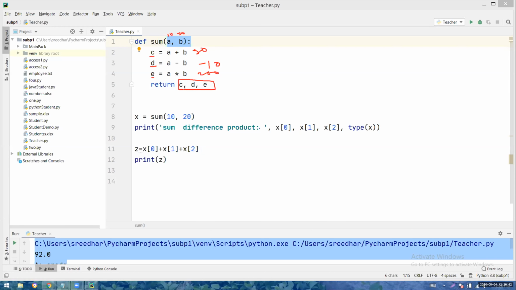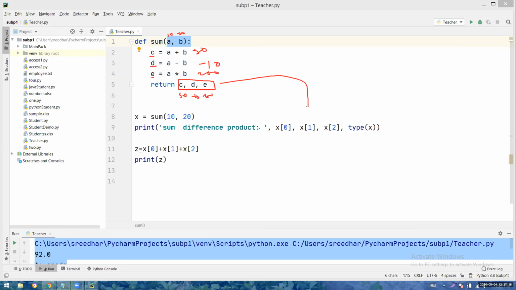That means 30, minus 10, 200, everything I am returning, right? Why am I returning all the three values? We have to reuse these values. Exactly. I want to use all the values outside the block. That's why I will return everything. If I want to use only C and D from outside the block, I will return C and D only. But I want to use all the values outside the block, so I will return everything. That is a simple thing.